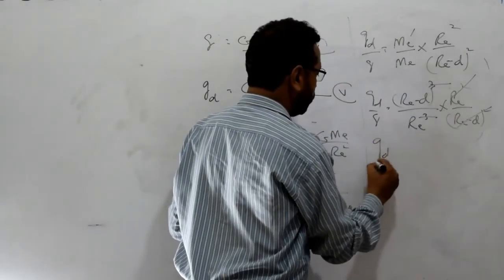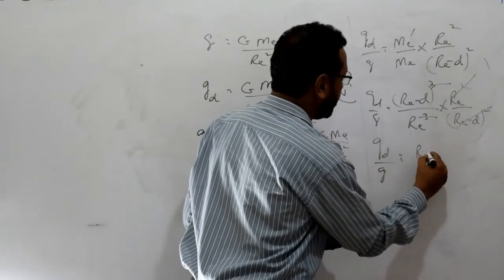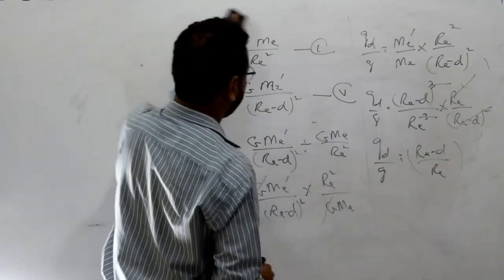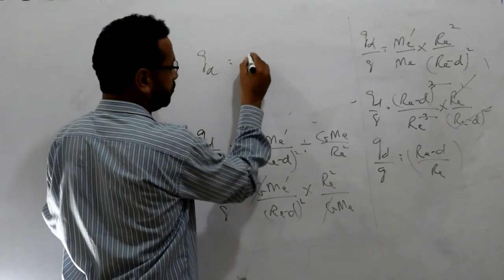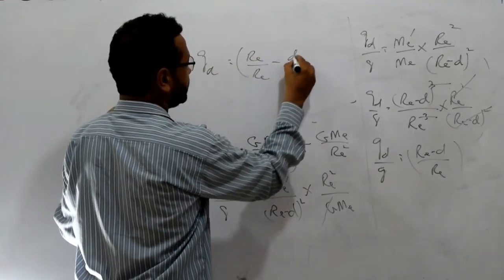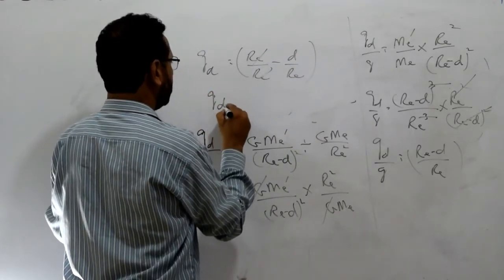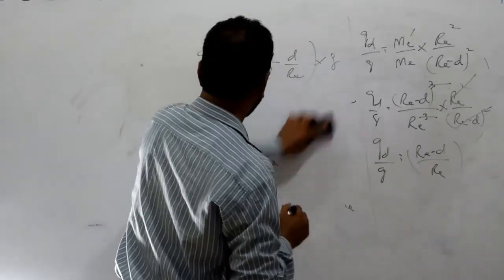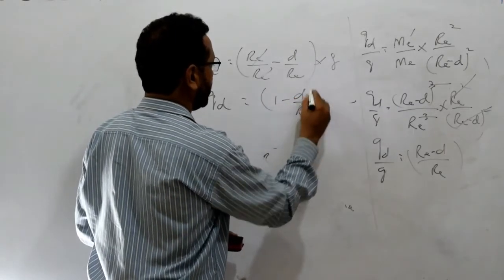So GD over g is equal to (RE minus D) over RE. So you may write here, gravitational acceleration at the depth is equal to RE over RE minus D over RE, so this will be cancelled, and this g would be taken on that side. So GD is equal to (1 minus D over RE) into g.